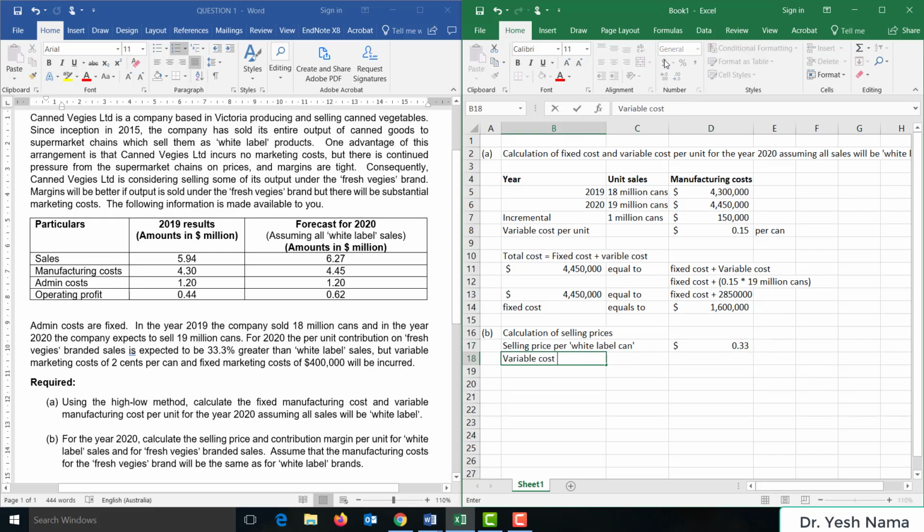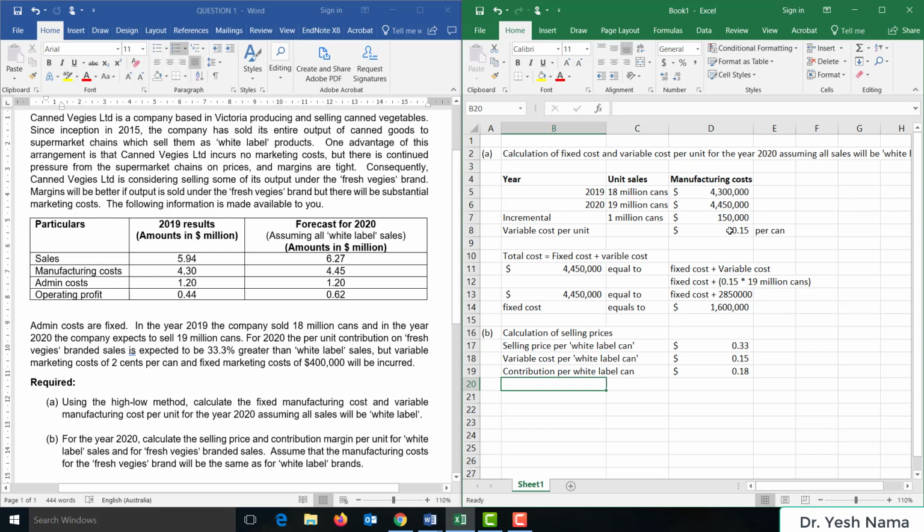Variable cost per white label can is 15 cents, which we calculated in part A. So contribution per white label can is equal to selling price minus variable cost, 18 cents.